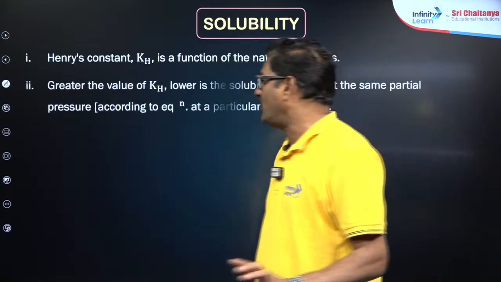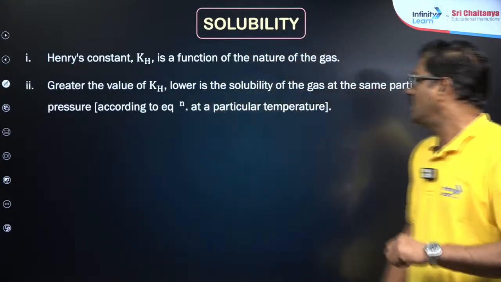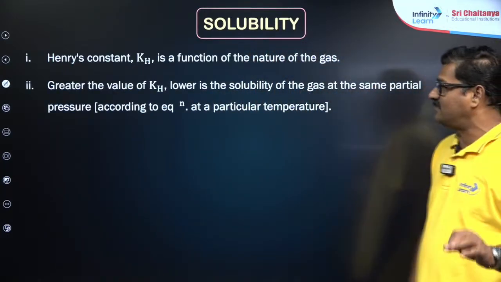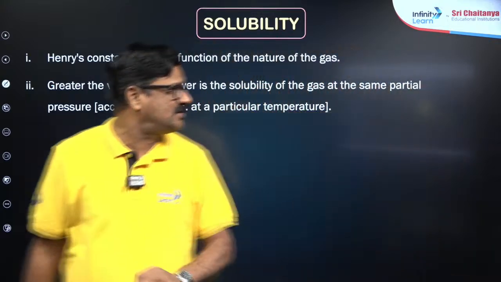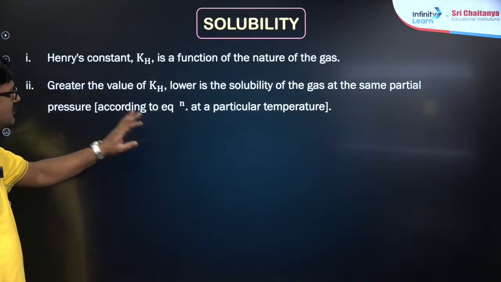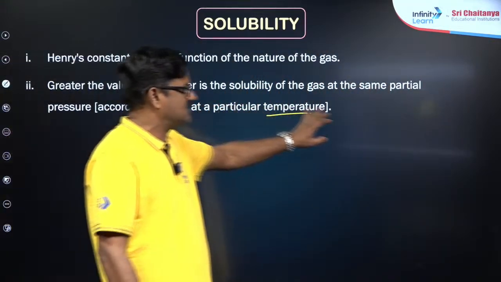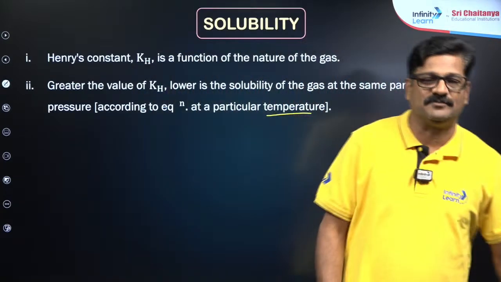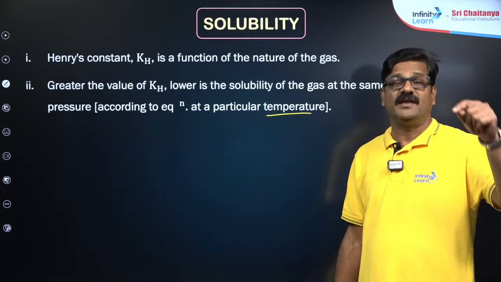And the second point, greater the value of kH, lower is the solubility of the gas at the same temperature and same pressure, according to the equation. As long as temperature is constant, the kH value is constant for a given gas.